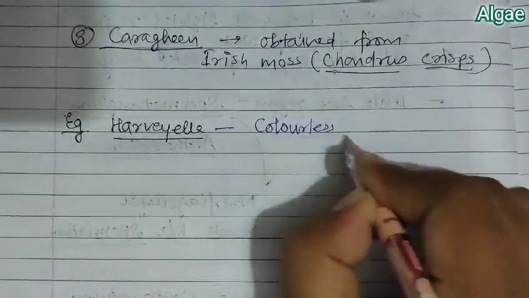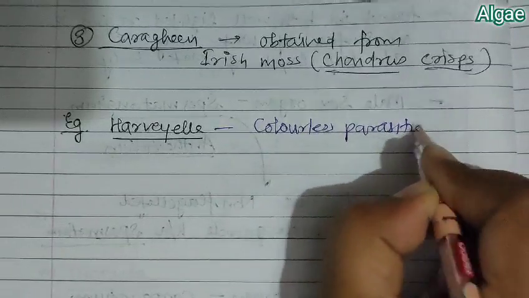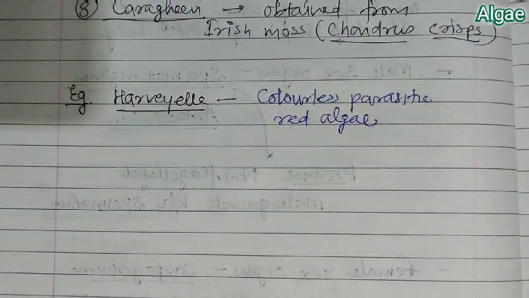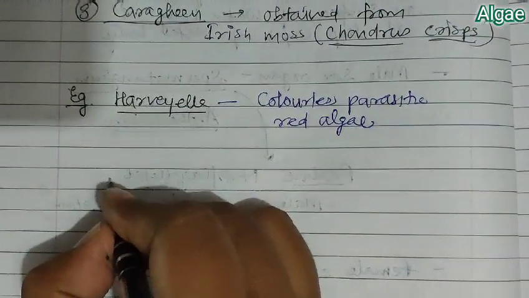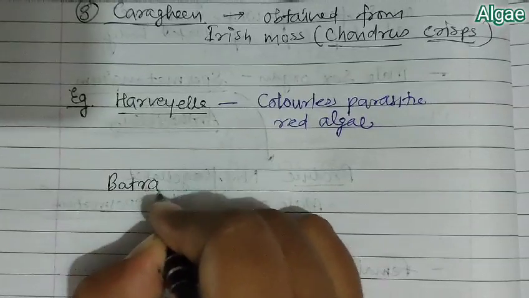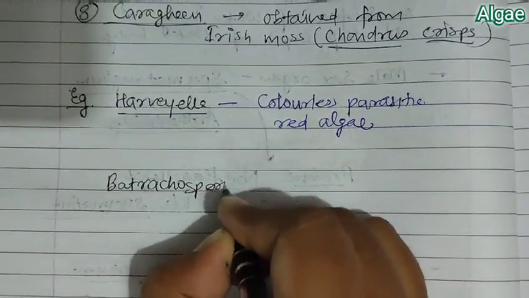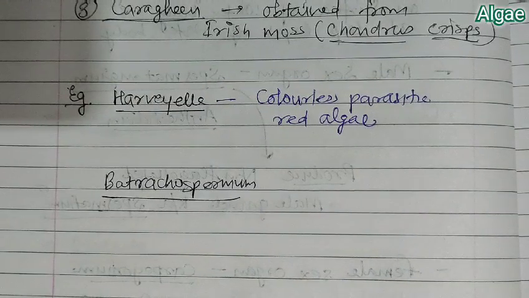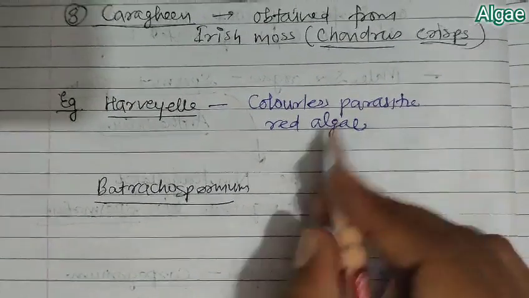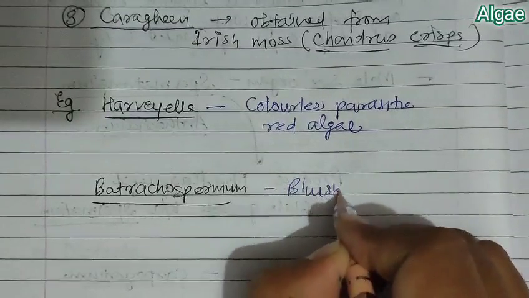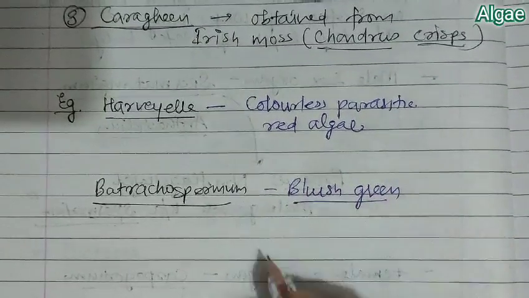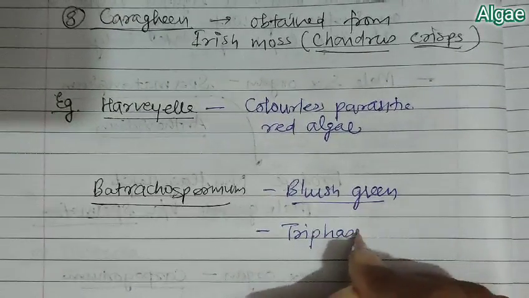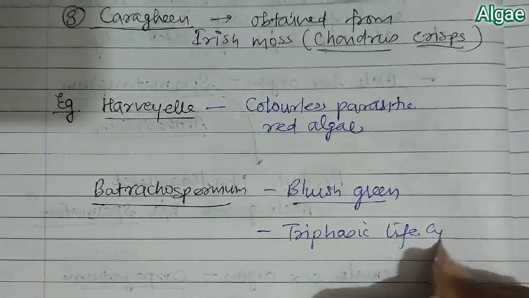Next important example of red algae is Harveyella. This Harveyella is an example of red algae, but this is a colorless parasitic red algae. The next example is Batrachospermum.